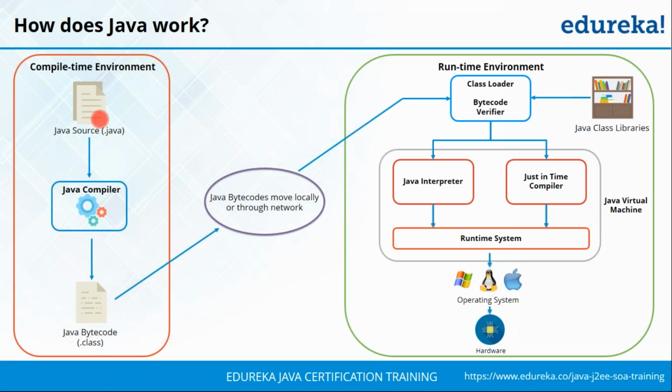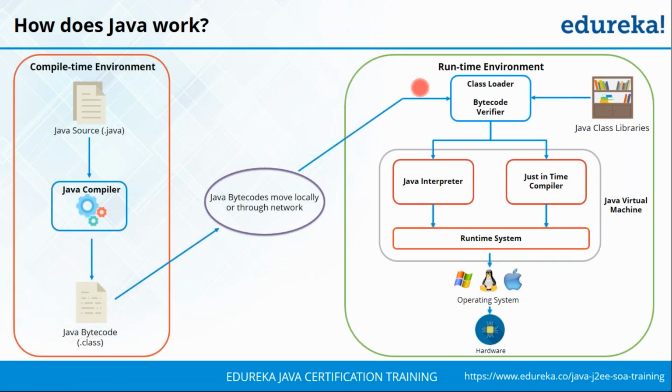Once you've completed the coding of your application and translated it to the bytecode, you're going to be moving it either locally or through a network. That is, you're going to be distributing it through the internet. Once that is done, whoever has to run it will follow the following process to execute it.